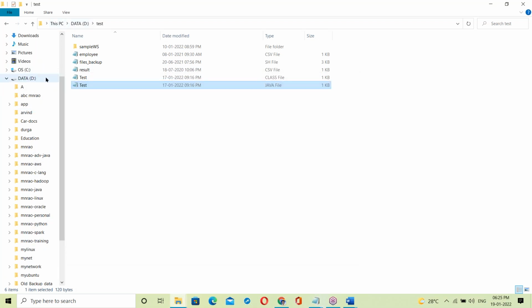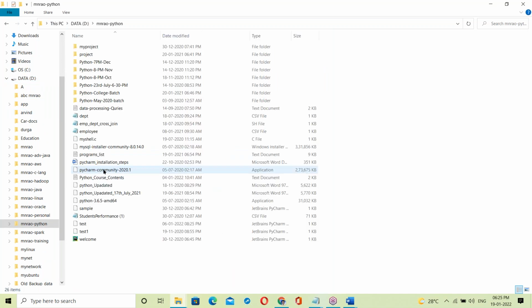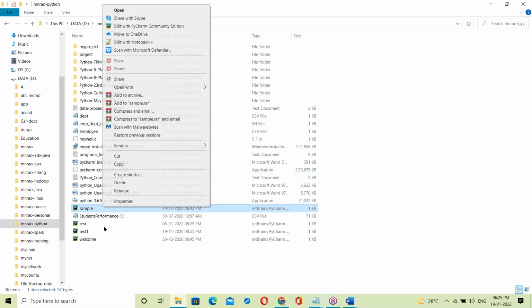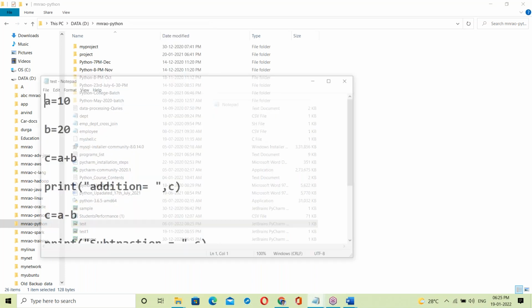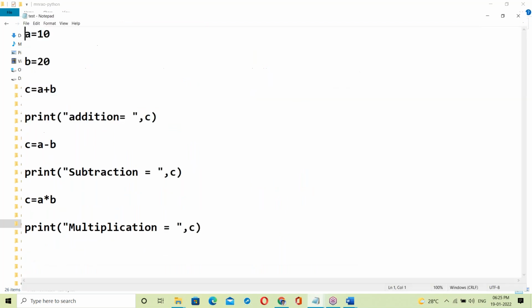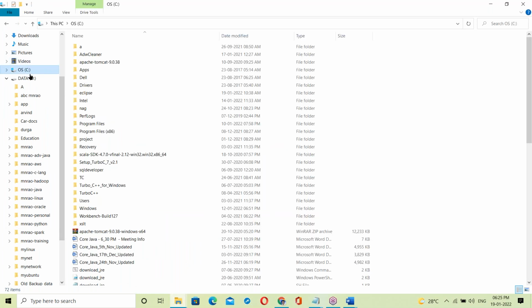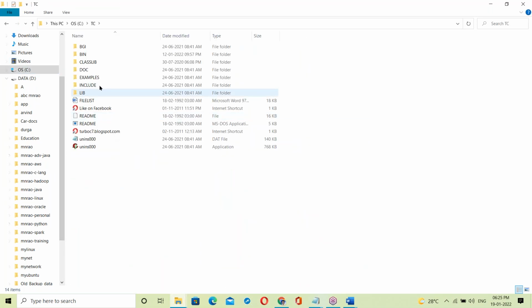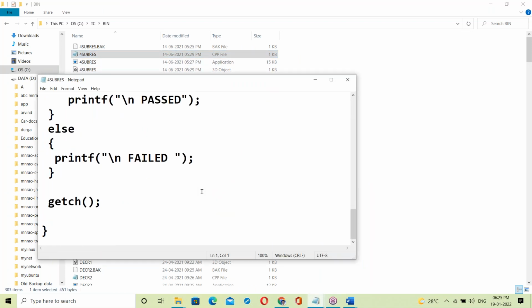User understandable. Okay, one more example: Python scripting. This also looks like English language. Next, one more example: suppose a C program. This also looks like English language, right?